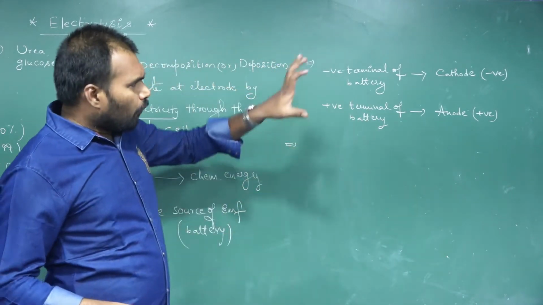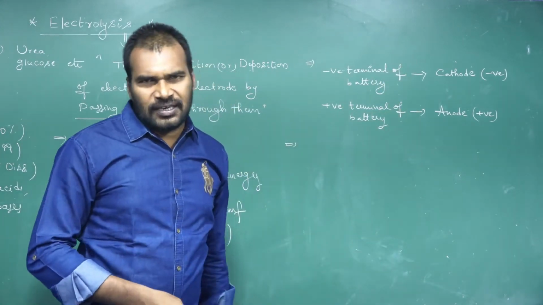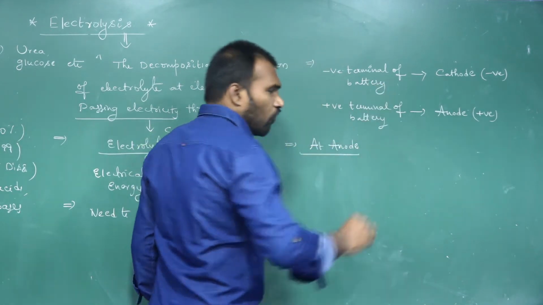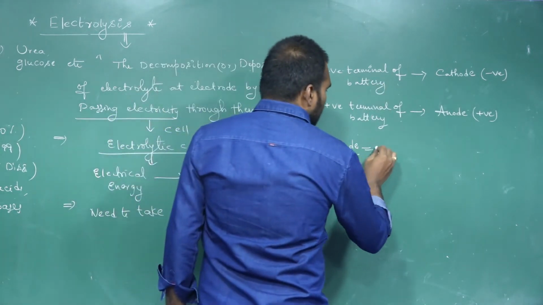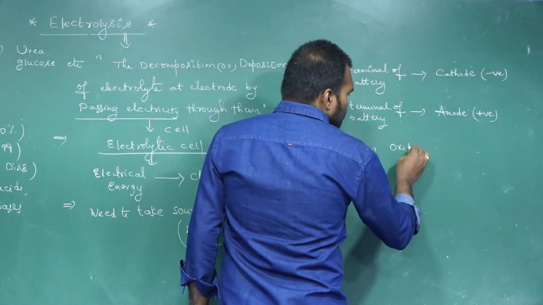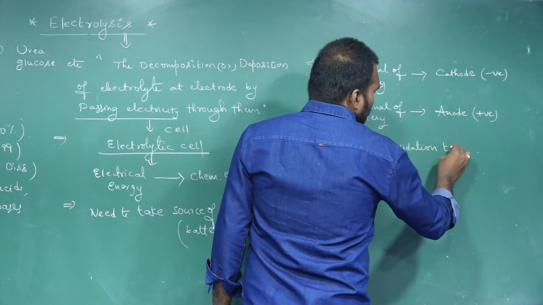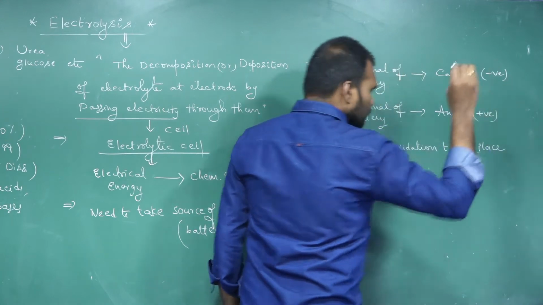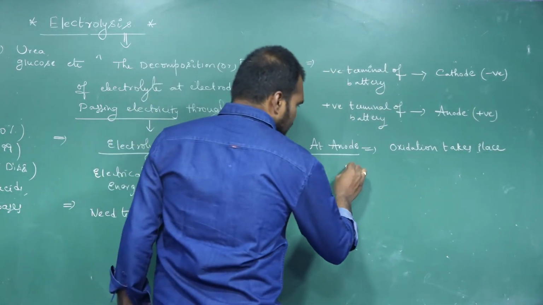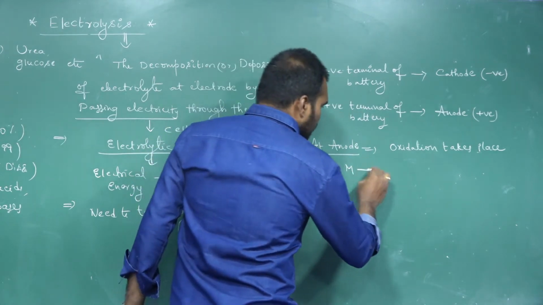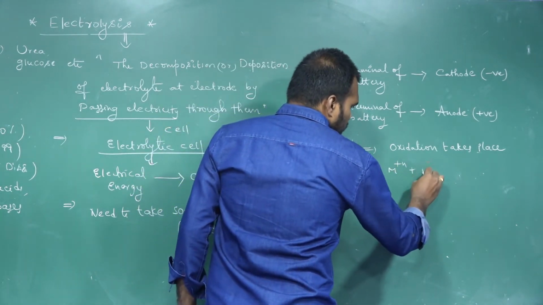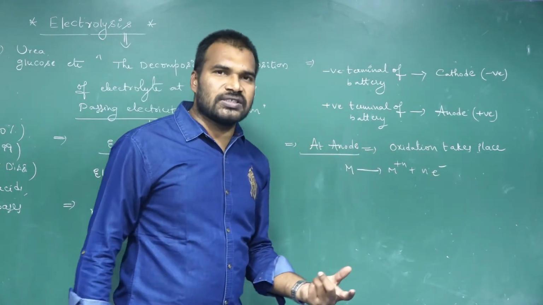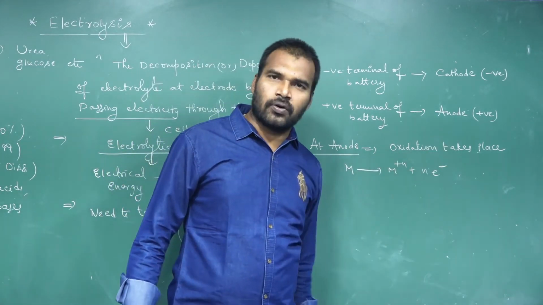Okay, see, next one. If you take processes at these electrodes, what processes take place? At anode, suppose if you take the anode, what will happen? Anode always, you remember, at anode always oxidation takes place. If oxidation takes place, for example, if you take any substance M, it will be oxidized into M^n+ and liberate n electrons. So at anode which process takes place? At anode always oxidation process takes place.